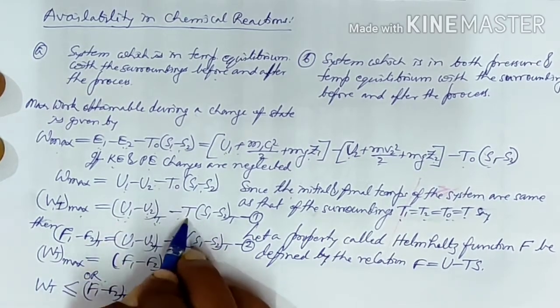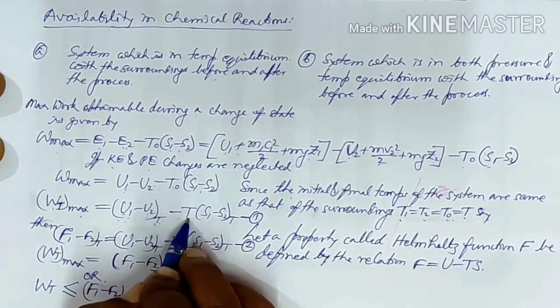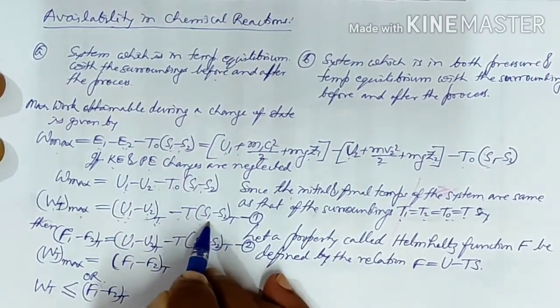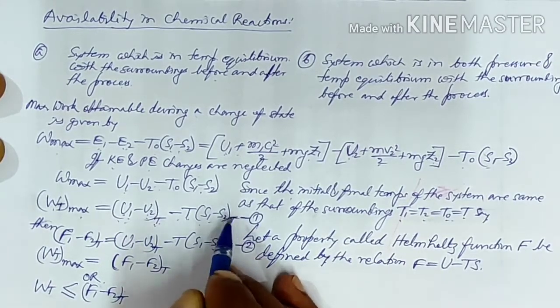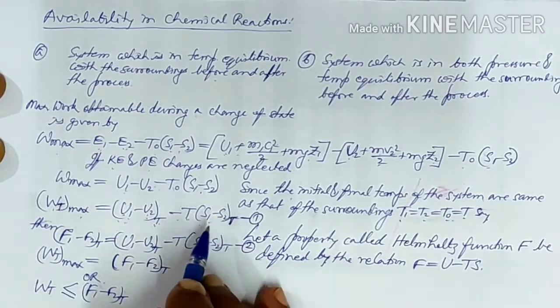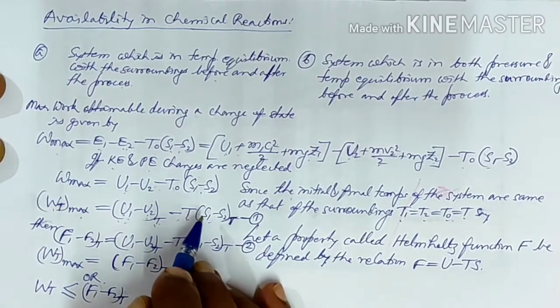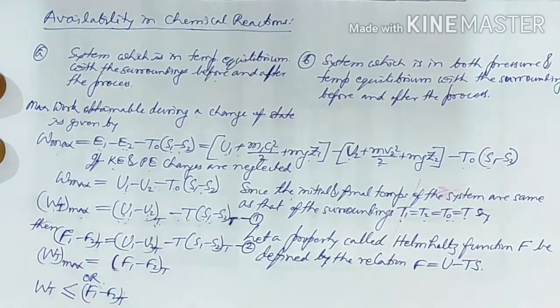T0 is replaced with T because it is the same, with the temperature constant between the initial state as well as the final state.